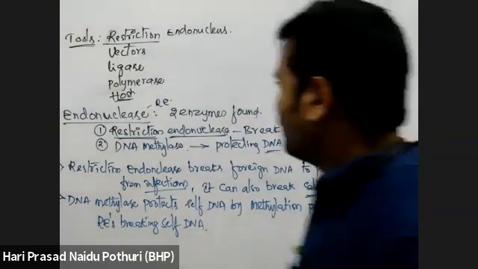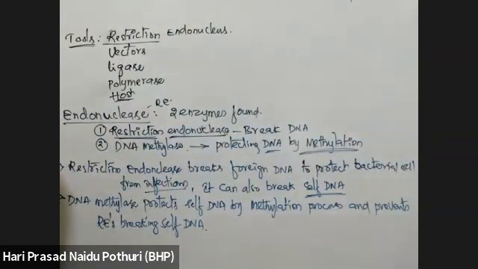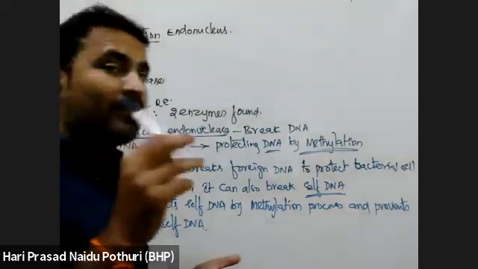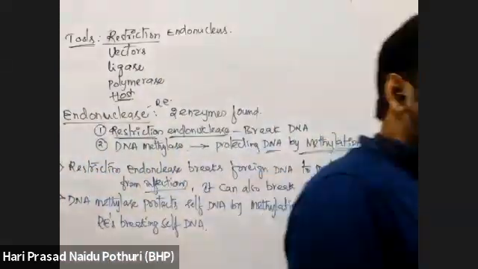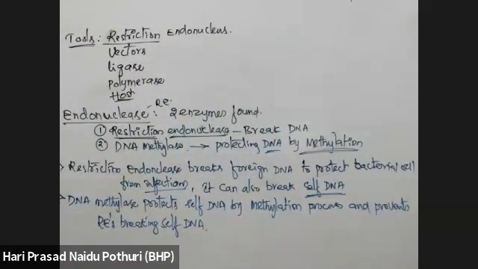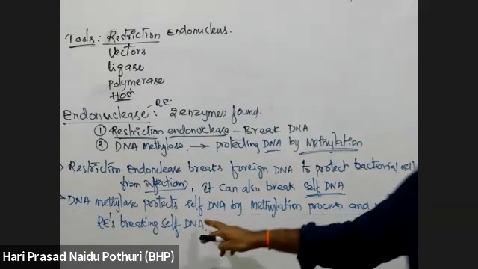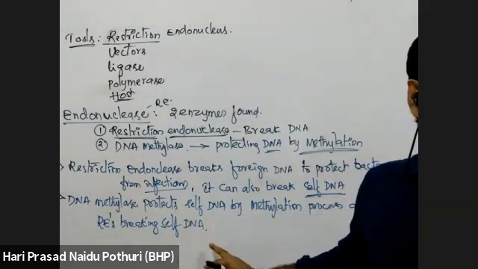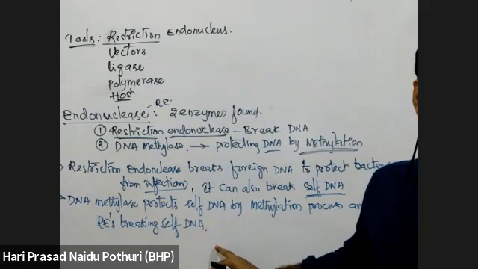One point we have to remember here: what is the reason for DNA stability? Thymine is one reason, and the double helical structure is one reason. Thymine has more stability than uracil, we discussed. Why? The 5 methyl group. Thymine has a methyl group, so methylated groups give more stability to the DNA. That is the reason.